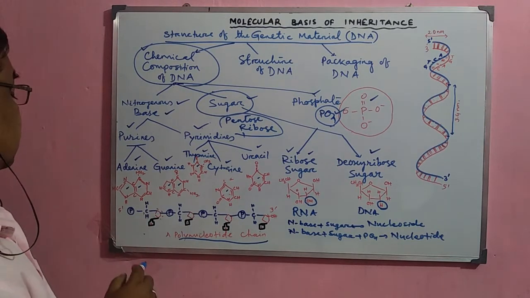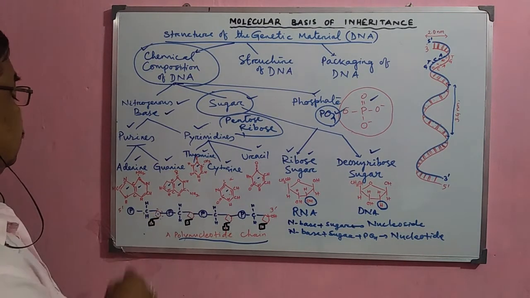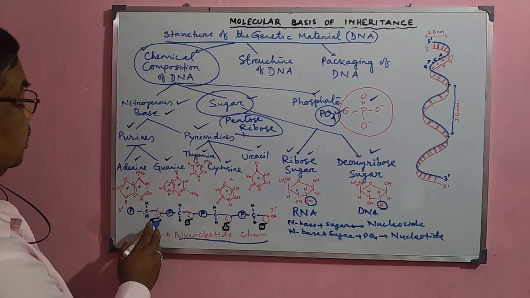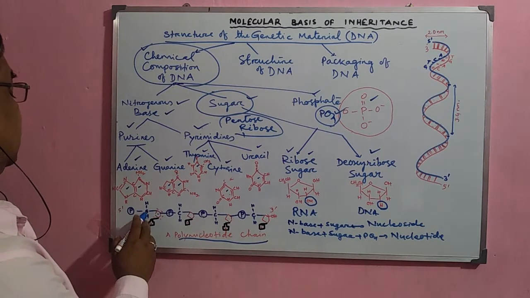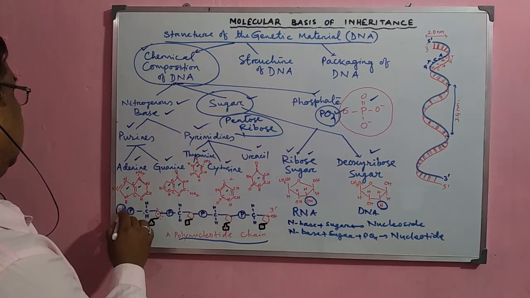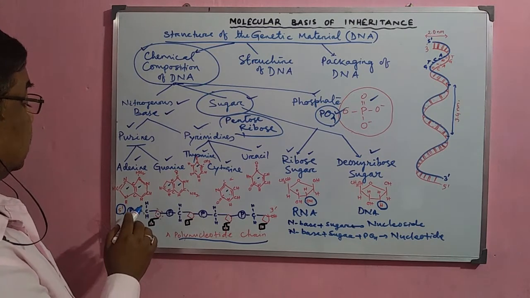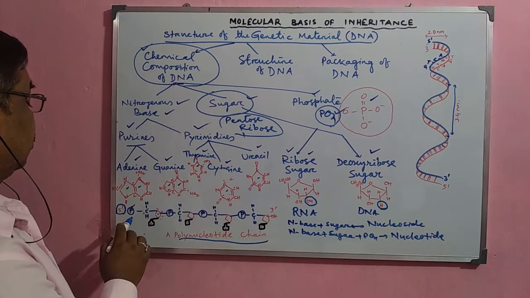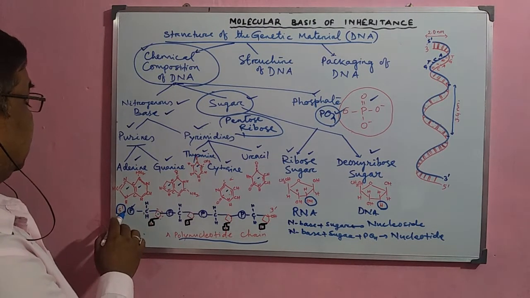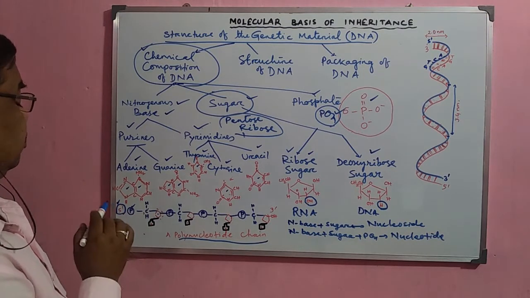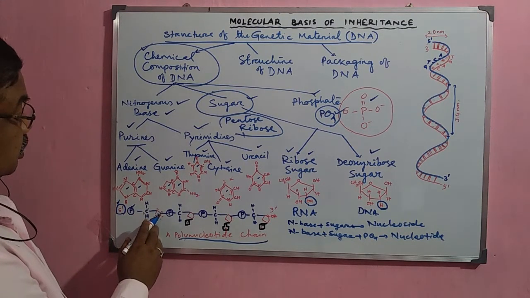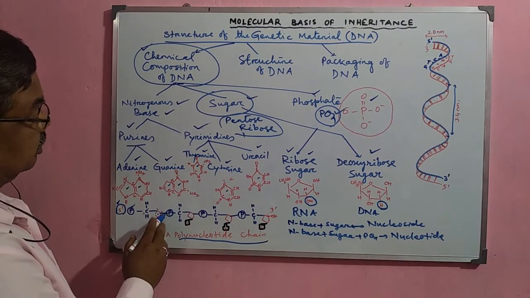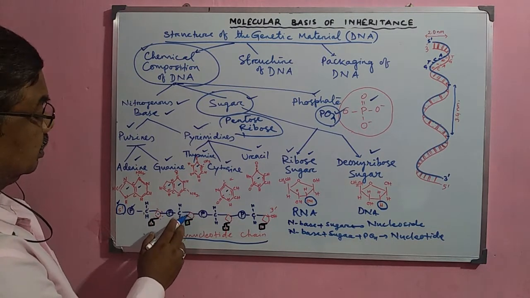This is the structure of a nucleotide chain, and this is the sugar. What is the position of the carbon? The first carbon, second carbon, third carbon, fourth carbon and fifth carbon. So here, this is the 5' end. 5' end means the carbon, the 5 carbon atom is here, and this is the phosphate which is attached to the 5 carbon atom, and that is why this end is called the 5' end. Now, at the 3' of the sugar molecule, another phosphate is attached, and this phosphate is attached with another sugar.